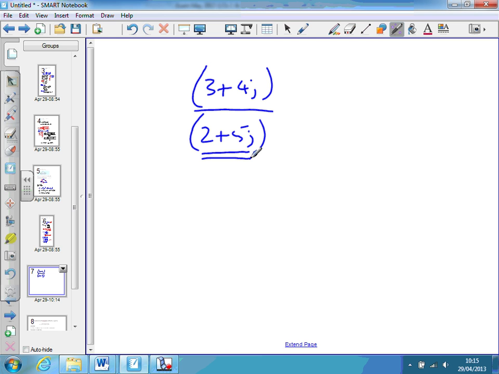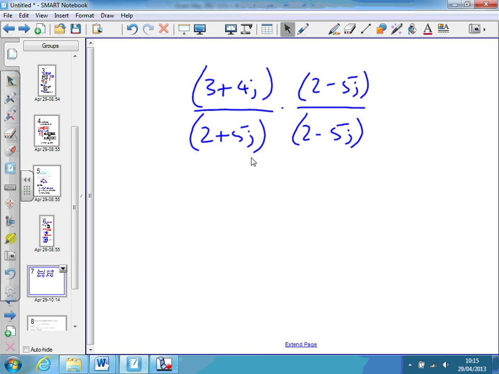Called the complex conjugate. So I'd multiply by 2 minus 5j, top and bottom. I've not changed this actual division because I could, if I wanted to, cancel these out and I'd be left with what I had in the first place.